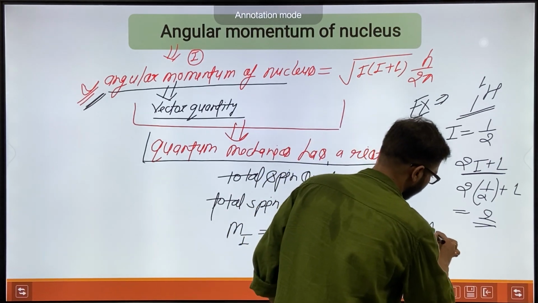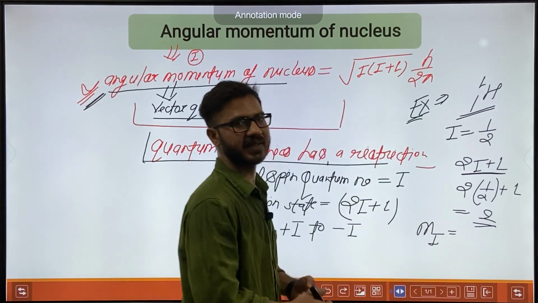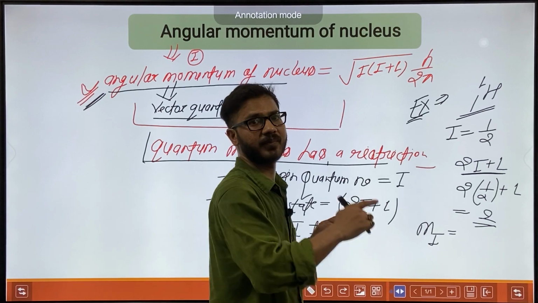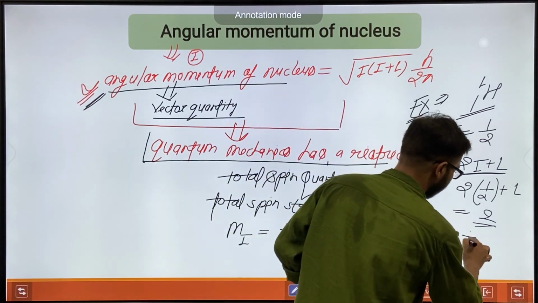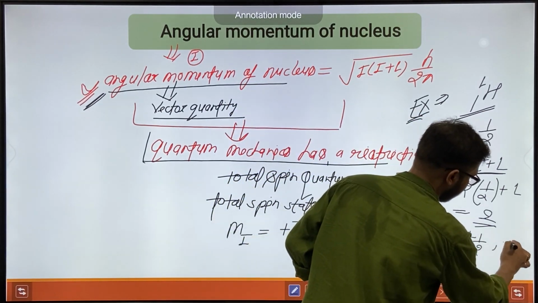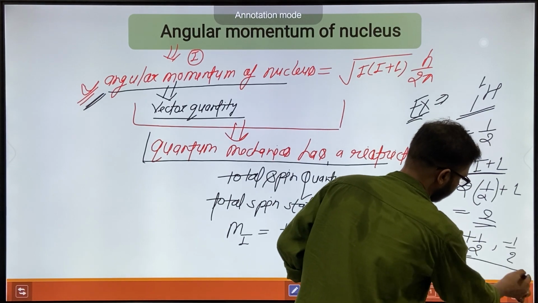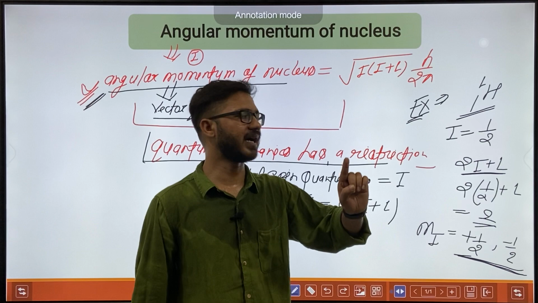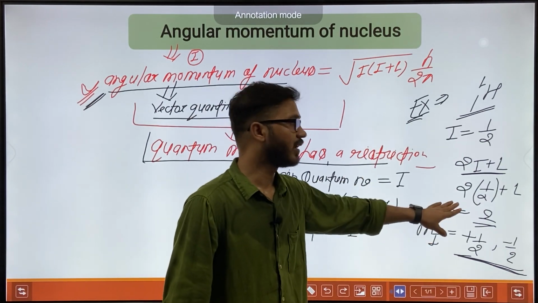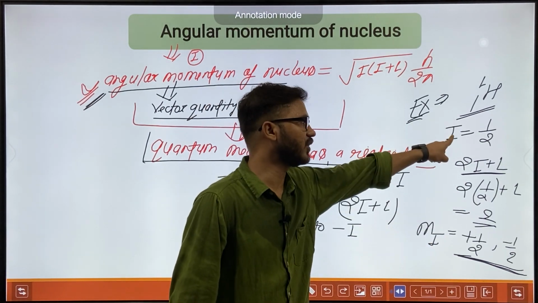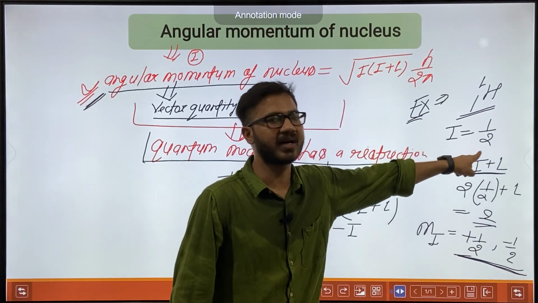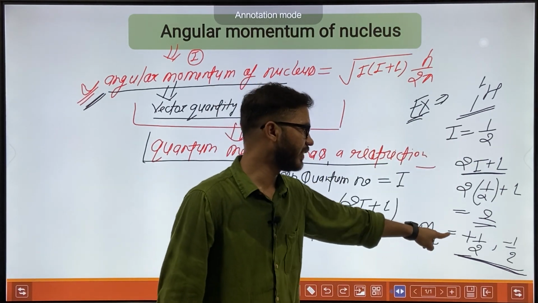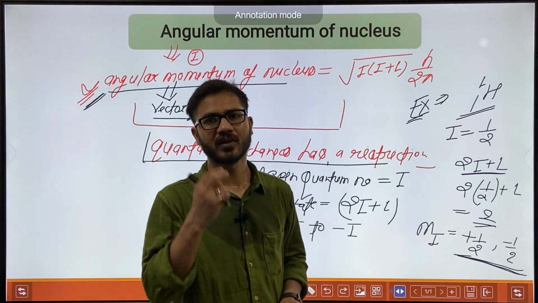And what are the values? It will have plus half and minus half, and these are the possible spin states for a nucleus which has a total spin quantum number of half. So mI will be plus half or minus half.